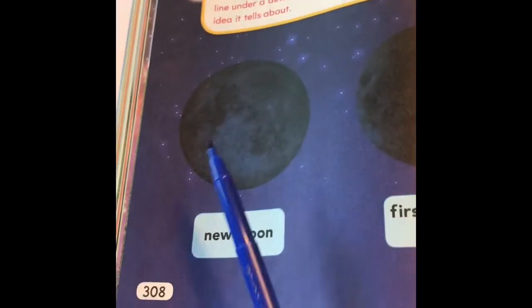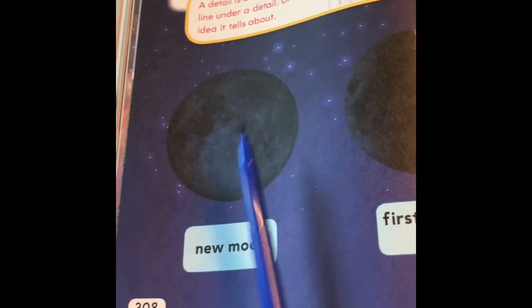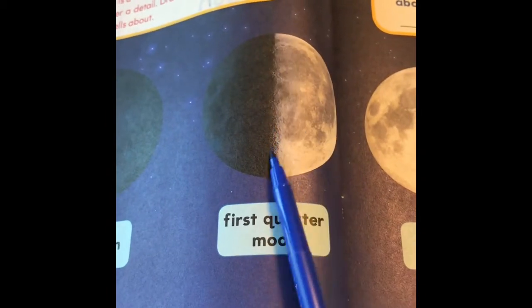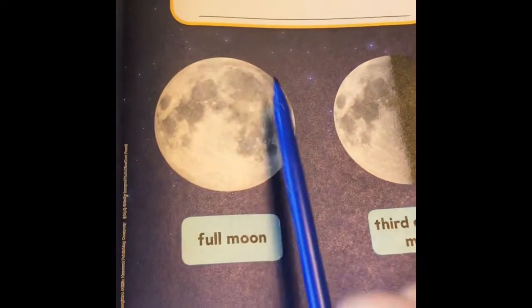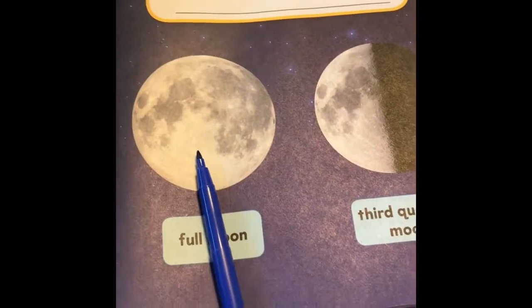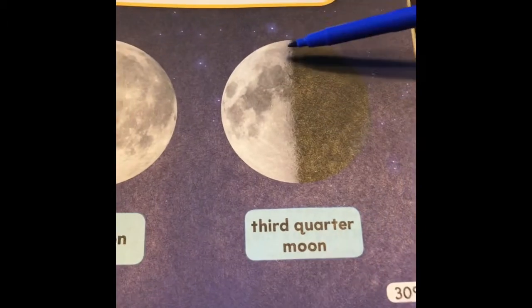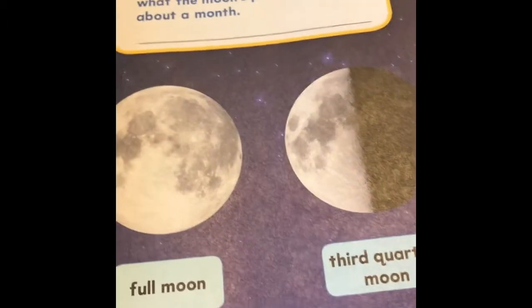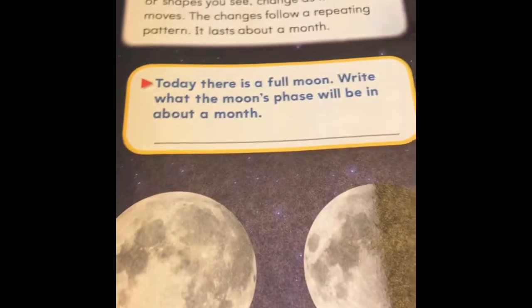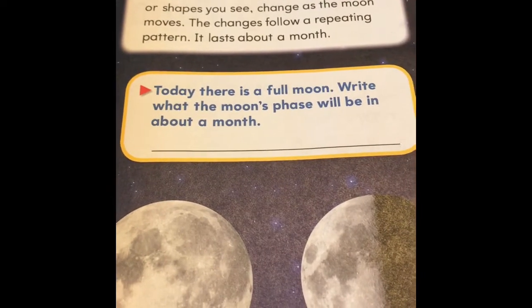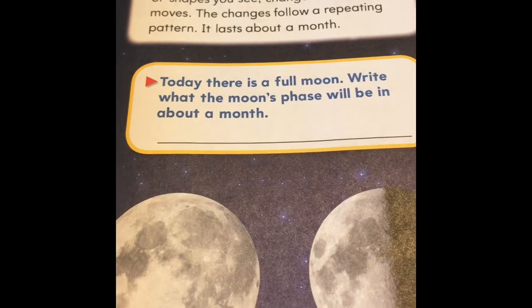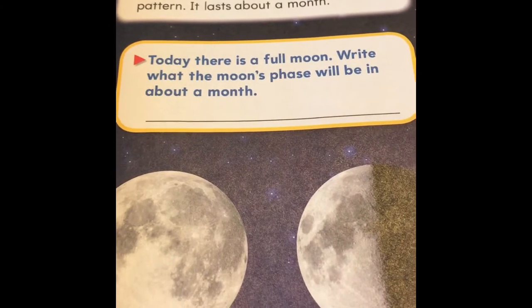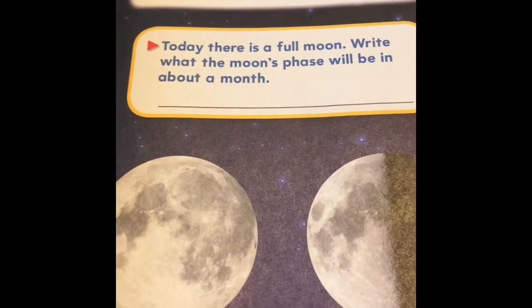Down here at the bottom it says new moon, which looks like there's nothing there. The first quarter moon, remember a quarter means we can only see a fourth of it. Full moon means we can see all of it. And the third quarter moon, we can only see the other quarter of it. The moon moves across the sky. Its shape seems to change. The phases, or shapes you see, change as the moon moves. The changes follow a repeating pattern, and it lasts about a month.